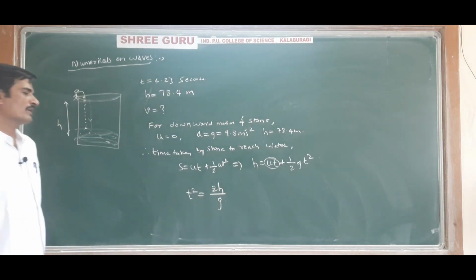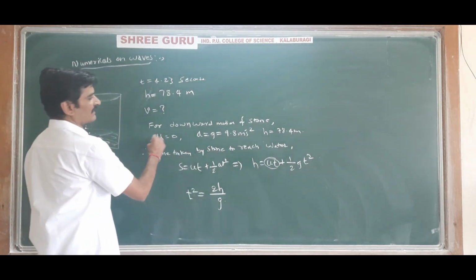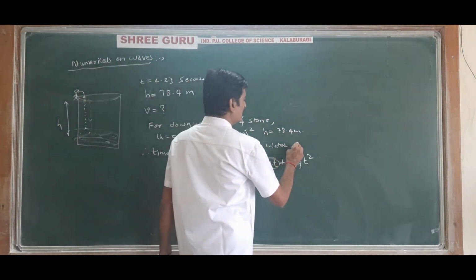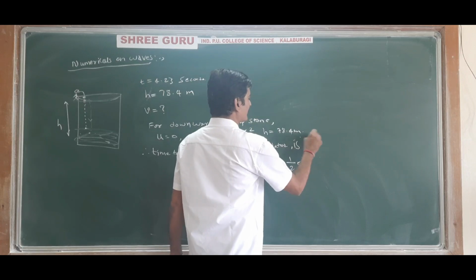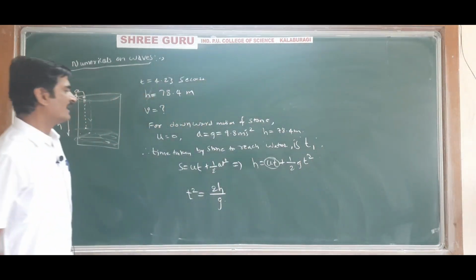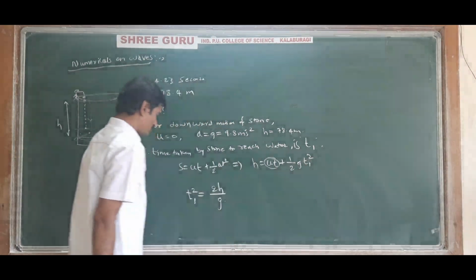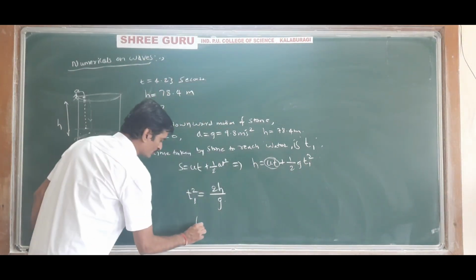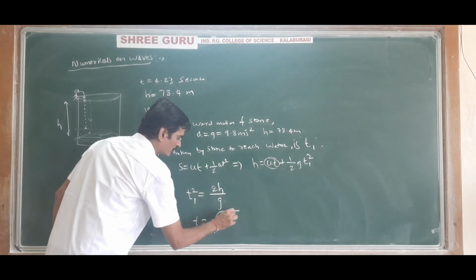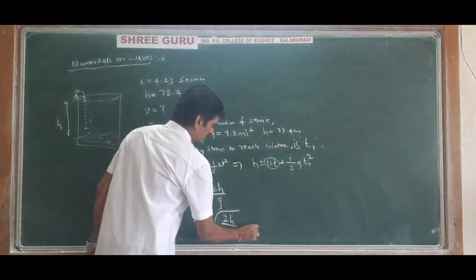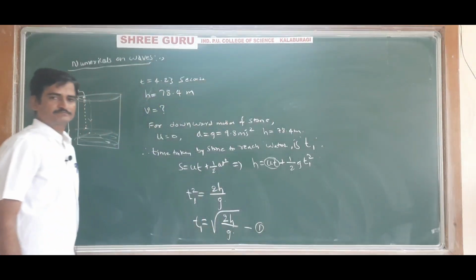Taking t as the time taken by the stone to reach the water, T1, T1 square is equal to 2h divided by g. Call this equation number 1.